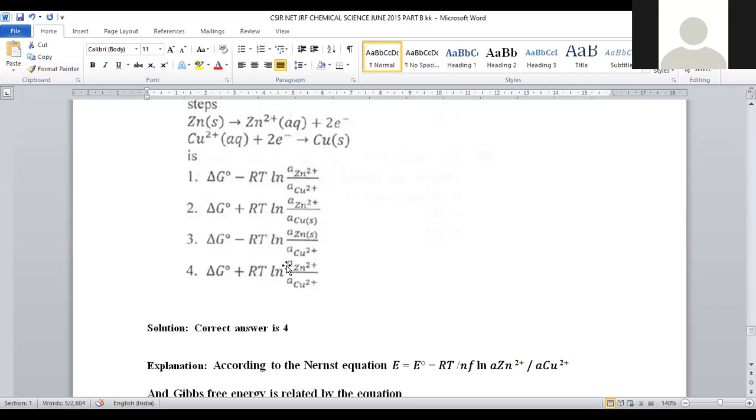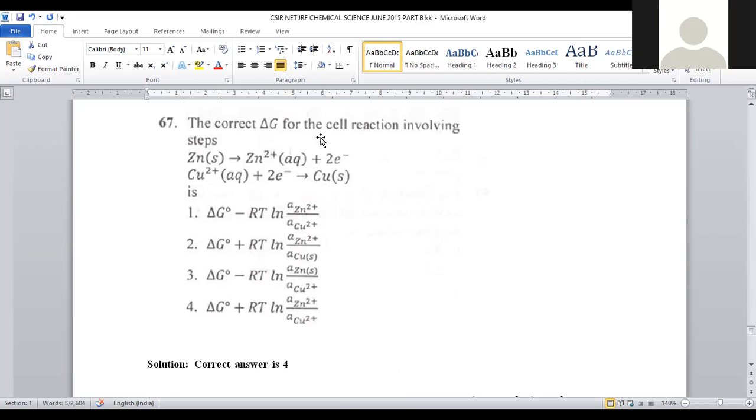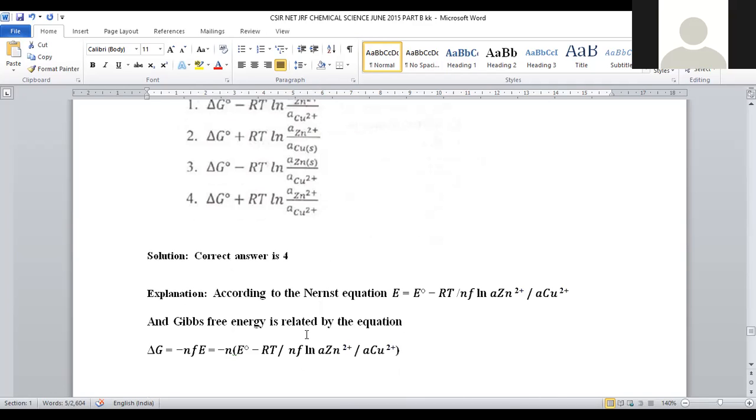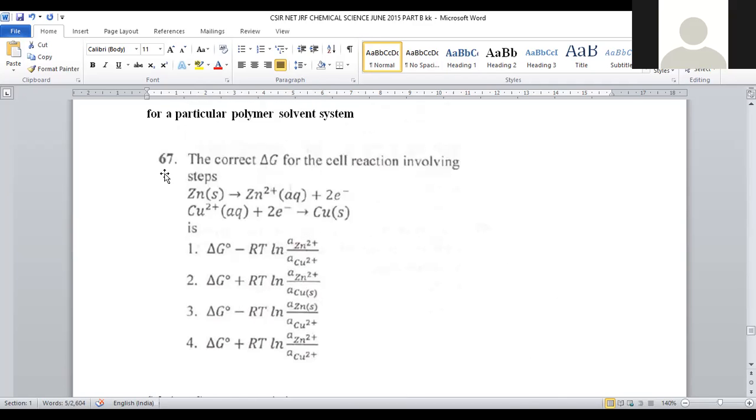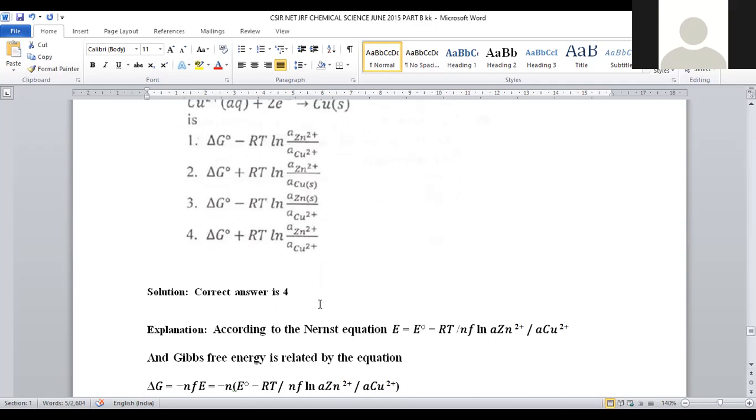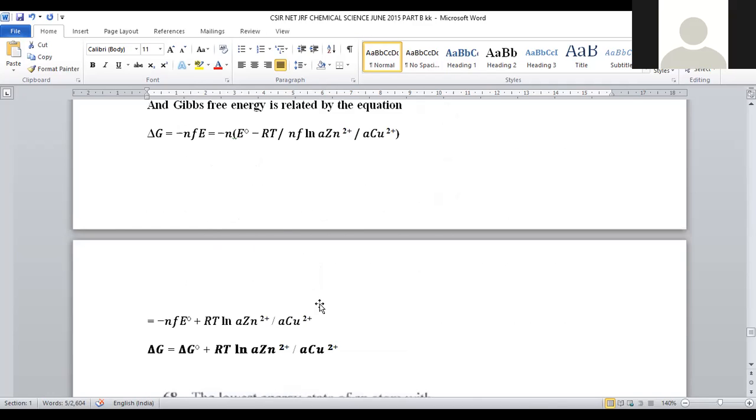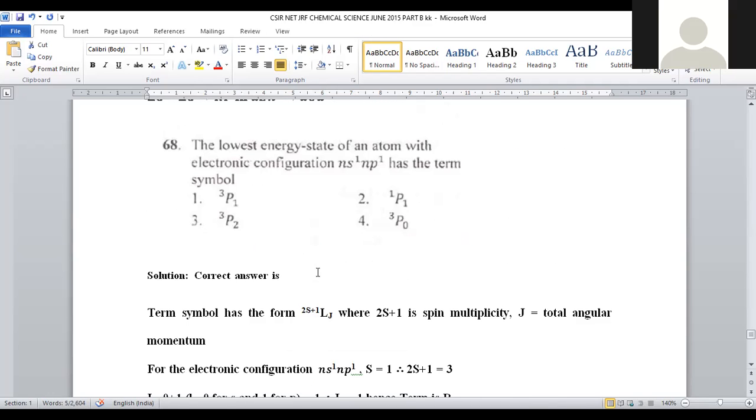Sometimes we can replace activity with concentration also, right? So the exact equation for this Gibbs free energy is delta G plus RT ln activity of Zn plus 2 by activity of copper plus 2, right? So that is given in option number 4. For question number 67, option 4 is correct. Let us move on to question number 68.